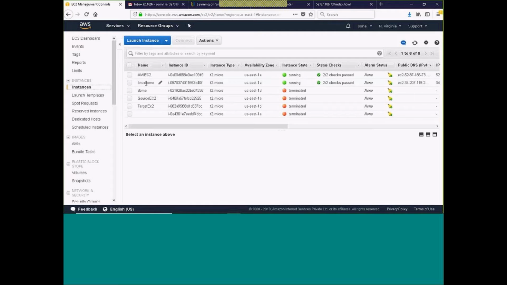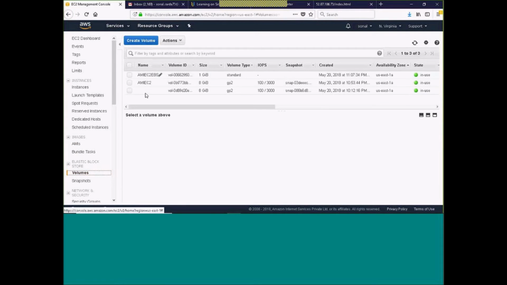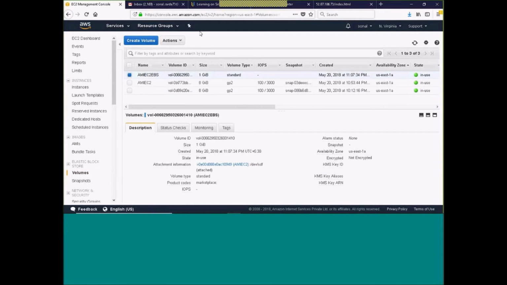I have two Linux instances. The same way you can do it for Windows also, right? Because Windows was occupying 30 GB of space, and I had to create the other instances also. That's why I just terminated it. Okay, I will go to volumes, select the volume, click here, detach the volume. Detach it.